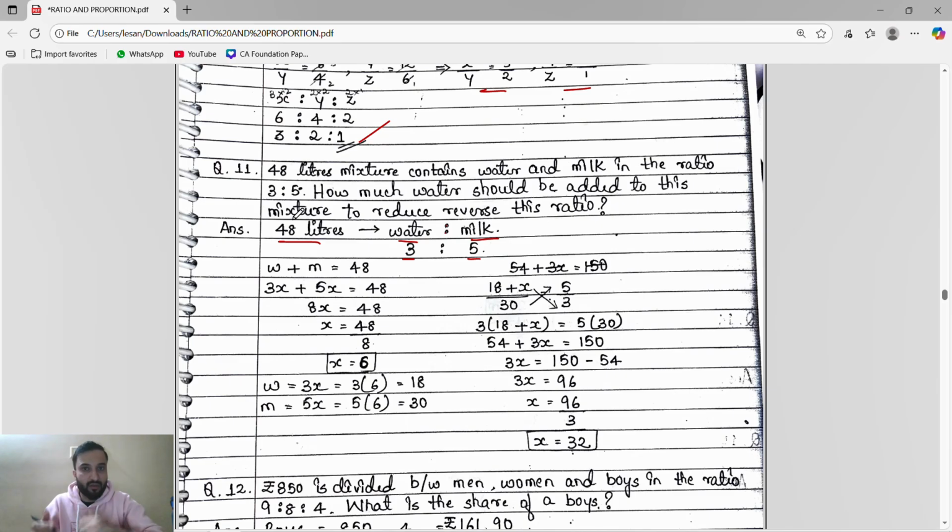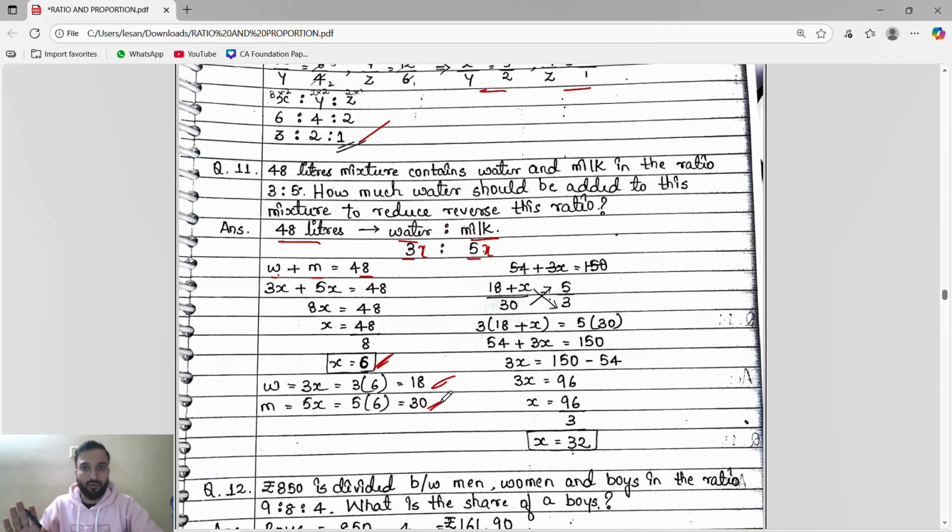Water plus milk will get the 48 liter mixture. The water is 3 and milk is 5, so it will become 3x plus 5x equals 48. So 8x is equal to 48, x is equal to 48 by 8, so x is equal to 6. As we are getting x equal to 6, water was 3x, milk was 5x. Water is 3x, 18, milk is 5x, 30. So in 48 liters, water is 18 liters, milk is 30 liters.